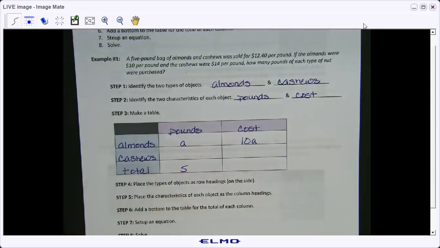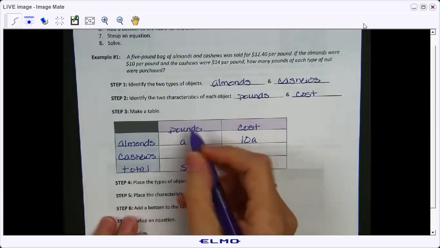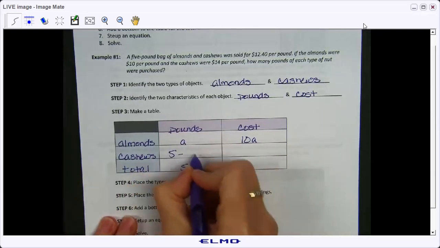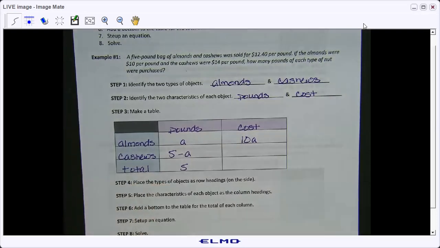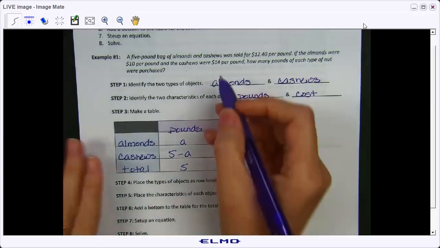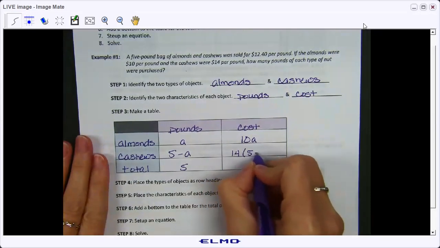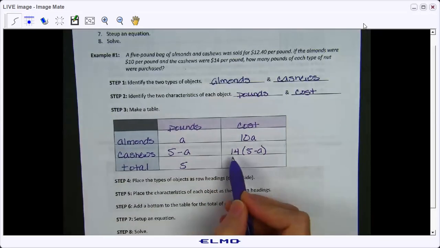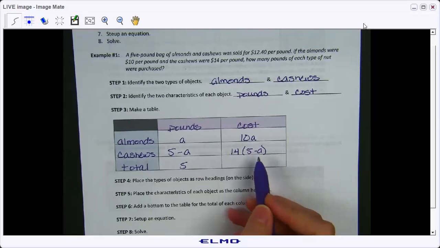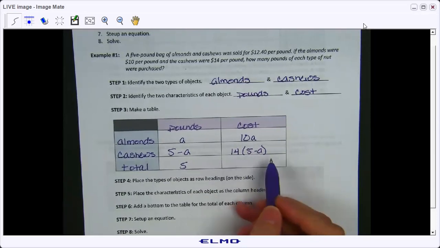Well, here, we don't know what A is. We don't know the number of pounds, but we know that it's going to be 5 minus the number of pounds of almonds. Okay. What is the cost of cashews per pound? $14. So we set this up as $14 times 5 minus A, meaning $14 times the amount of cashews, which is 5 pounds minus how many almonds we have.